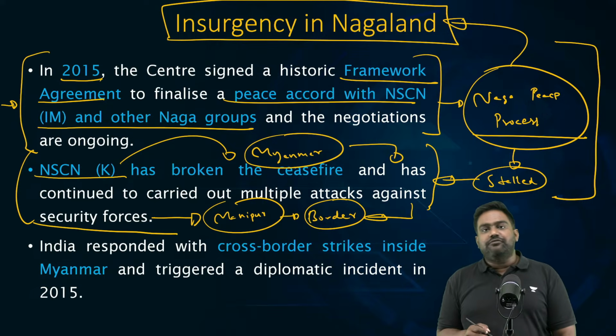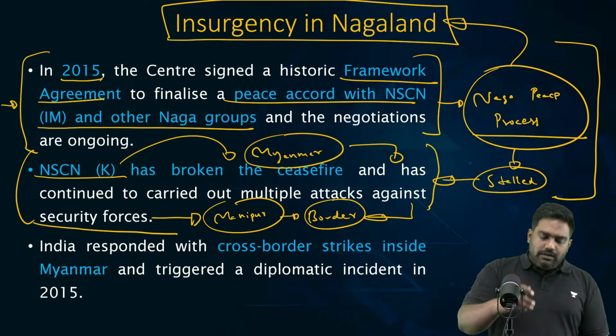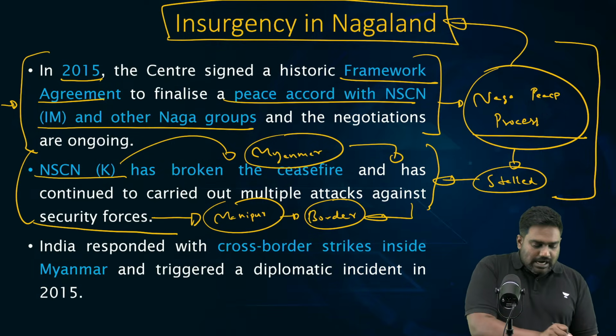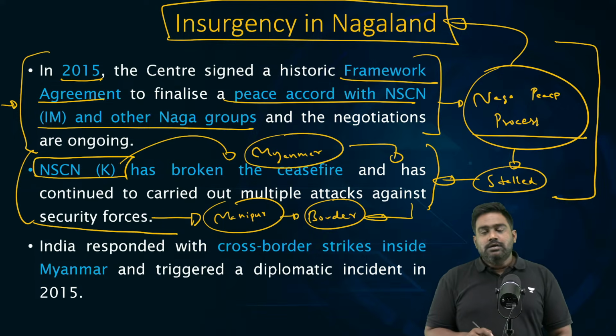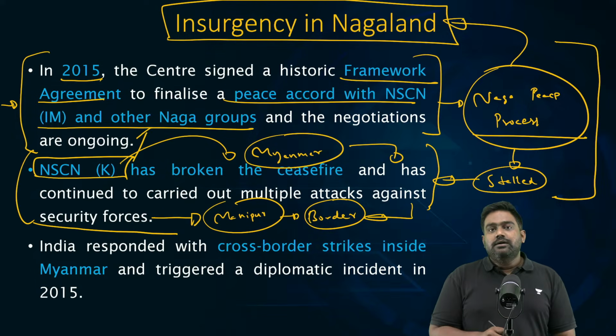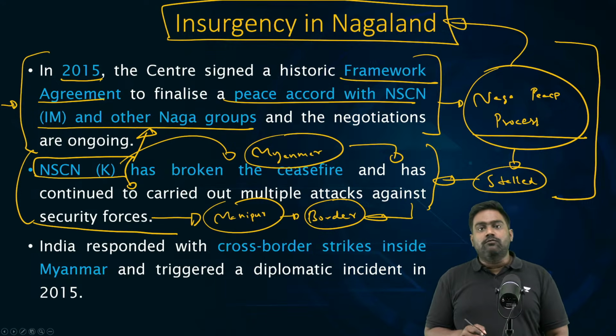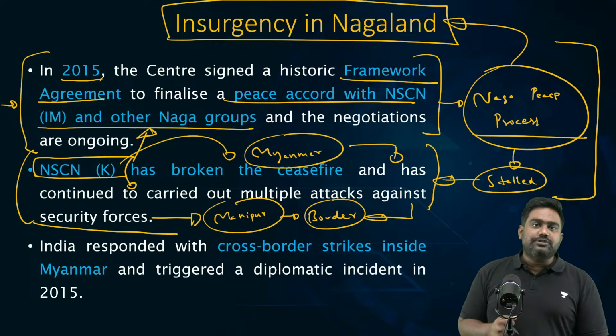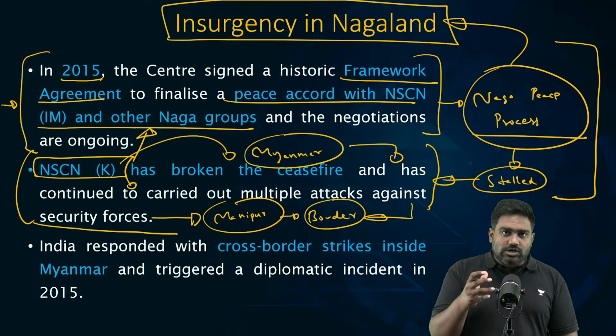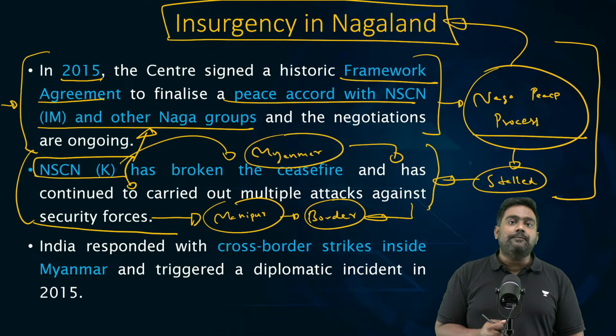This is the attack I'm referring to, which is also depicted in the movie. Right after the framework agreement was signed, the Kaplang faction, which was still at war and rejected the framework agreement, carried out a retaliation by targeting an Indian army convoy and killing several Indian soldiers. It was one of the biggest losses for the Indian army in the northeast during peacetime.